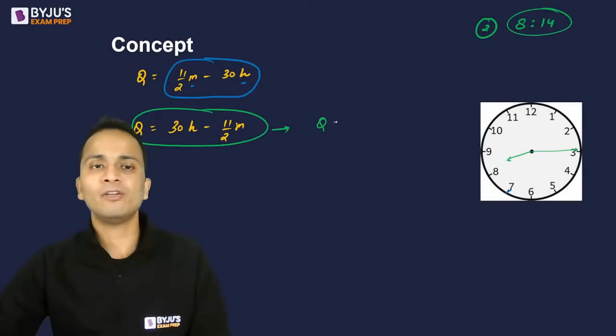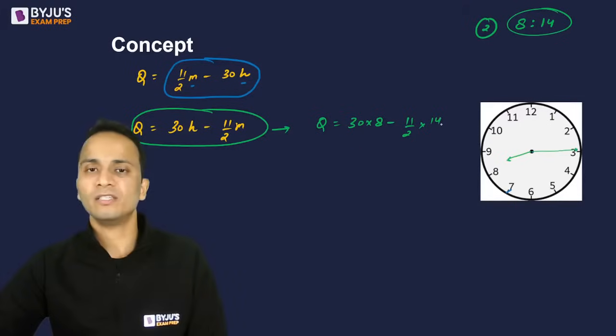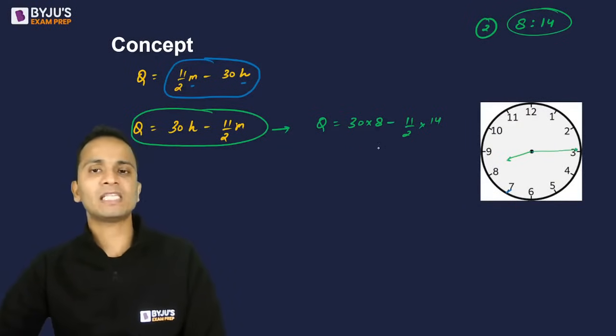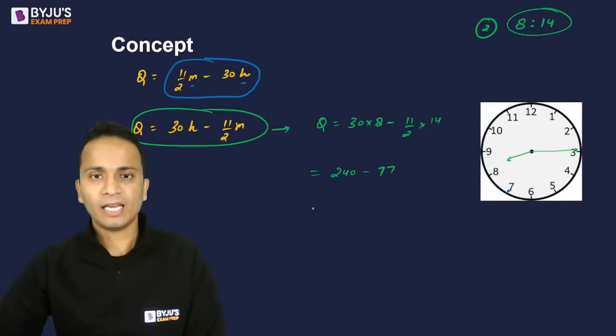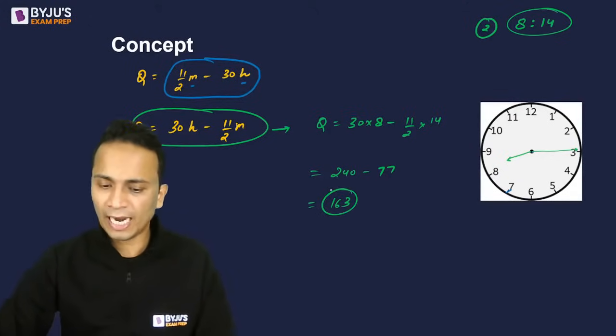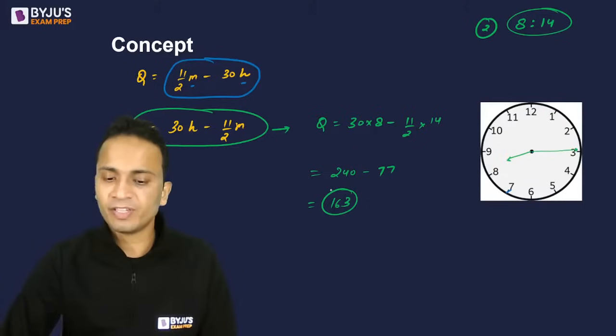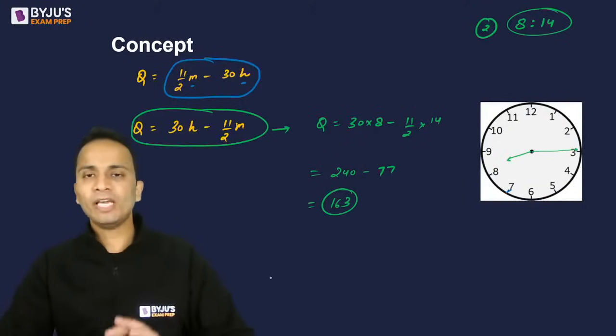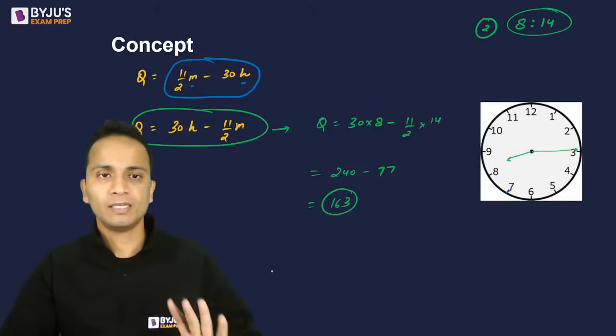Let's substitute the values. Theta is equal to 30 into 8 minus 11 by 2 into 14. So 30 into 8 minus 11 by 2 into 14 will be 240 minus 77. Now you can solve this by yourself. The answer should come out to be 163. And yes, almost all of you have given the correct answer. Lovely. So this is one usage of this formula.